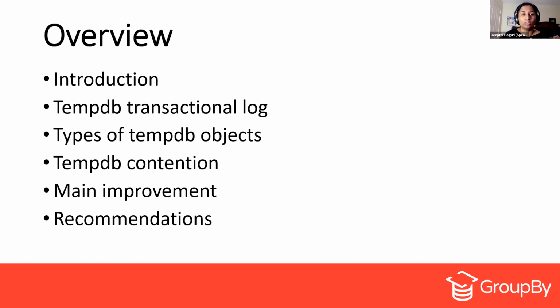Then we'll talk about TempDB contention, the types of contention we have, and the main improvement. There are several improvements, but we are mainly focusing on one featured in SQL Server 2019. And finally, we'll look into the recommendations part.